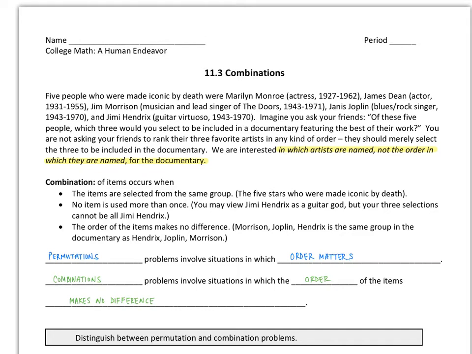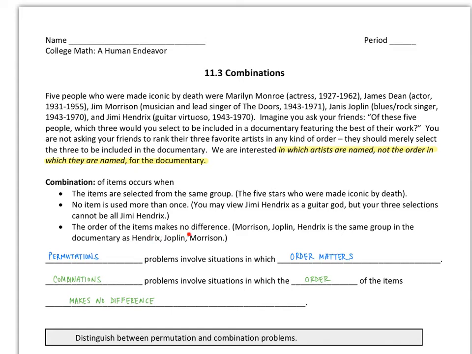So the order, I don't care who's first in the documentary, second or third. I just want these 3 to show up. So we're getting into a combination. A combination of items occurs when the items are selected from the same group, the 5 stars. No item is used more than once, so I can only use each of the 5 named people once, okay? Jimi Hendrix is a guitar god, but your 3 selections cannot all be Jimi Hendrix. They have to be distinct.